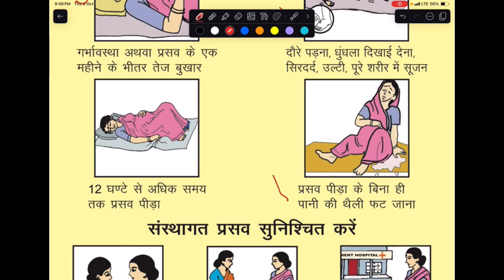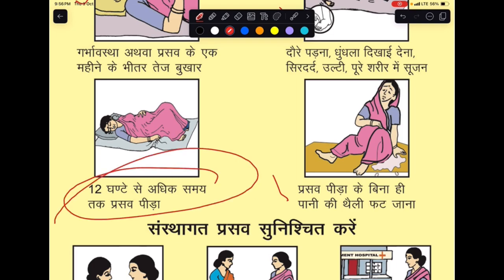Then what do we see in this? In this, busting of water bag. So during pregnancy, if there is busting of water bag and without labor pain, immediately take the female to the hospital. Then what else? Labor pains more than 12 hours. Please don't keep her at your home. She's having labor pains for more than 12 hours.